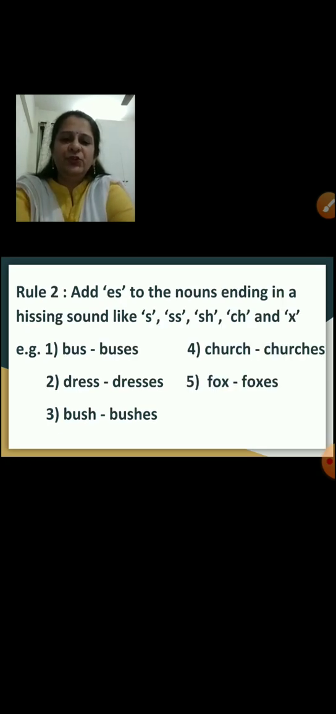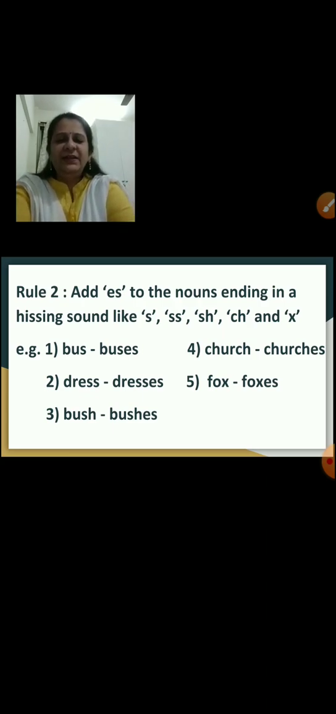Next, rule number 2, add es to the nouns ending in a hissing sound like s, or double s, then sh or ch and x. So these are called hissing sounds. So you have to add es to those nouns ending with all these hissing sounds. Now first one is bus. Here you are adding es, buses, to make it plural.